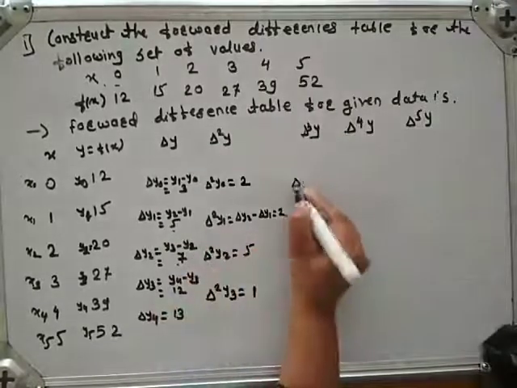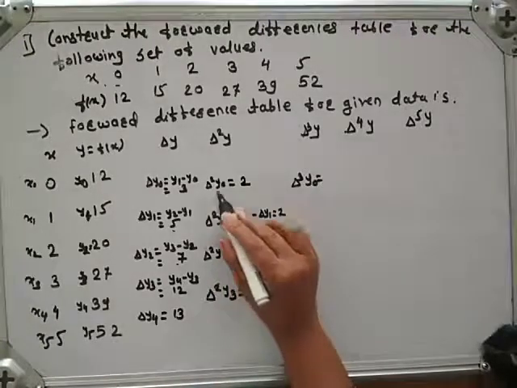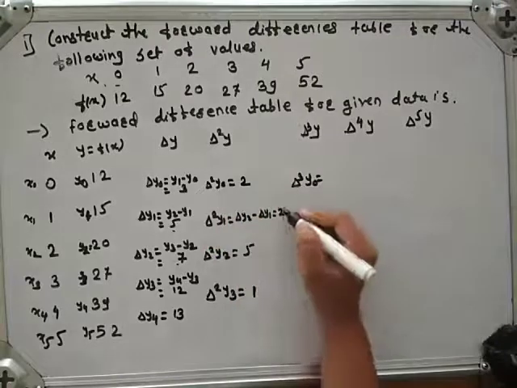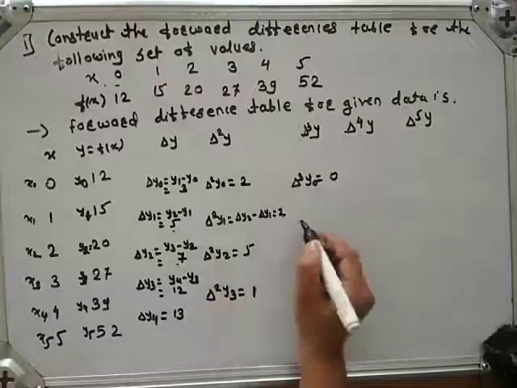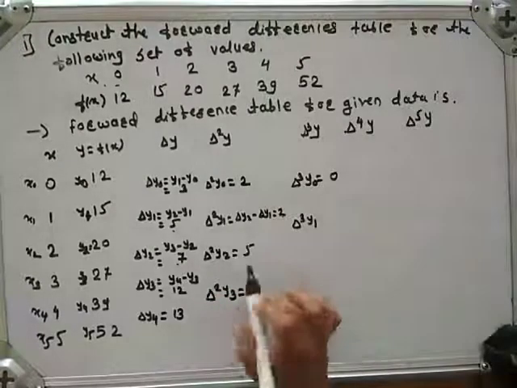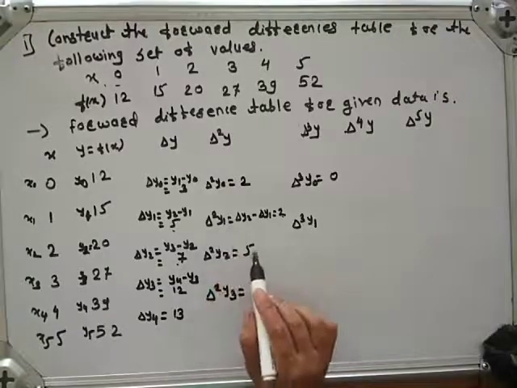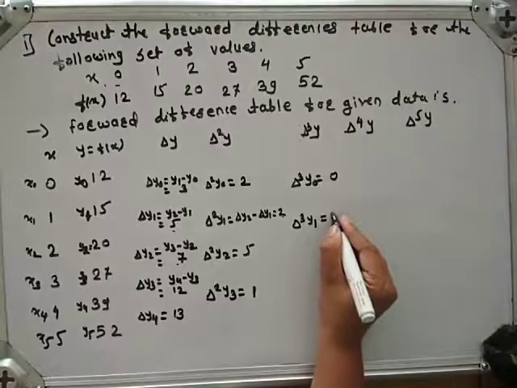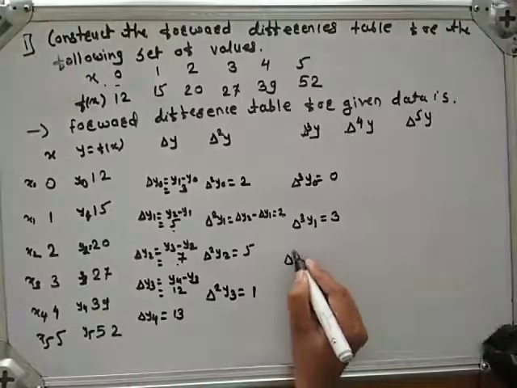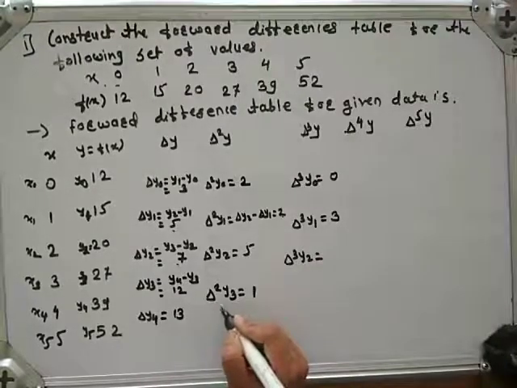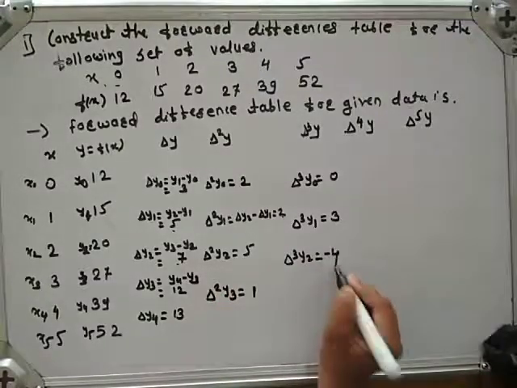We have to calculate delta cube y0, which is nothing but delta square y1 minus delta square y0. Therefore, 2 minus 2 is 0. Now we have to calculate delta cube y1, which is delta square y2 minus delta square y1. Therefore, 5 minus 2 is 3. Delta cube y2 is nothing but delta square y3 minus delta square y2. 1 minus 5 is minus 4.